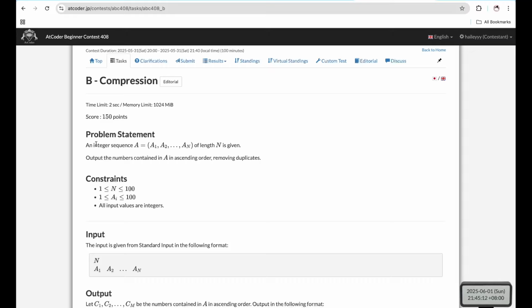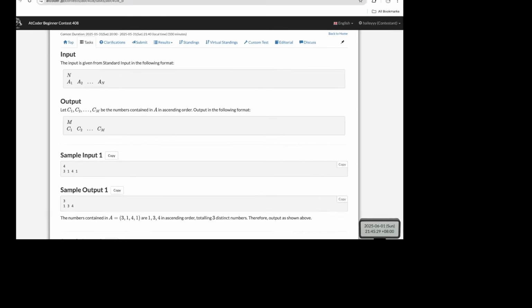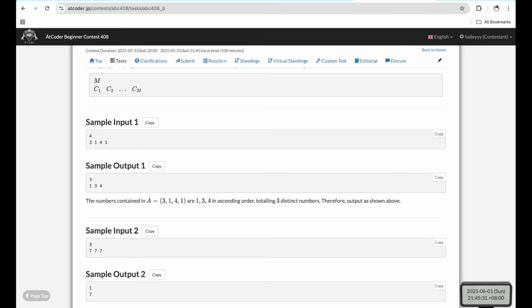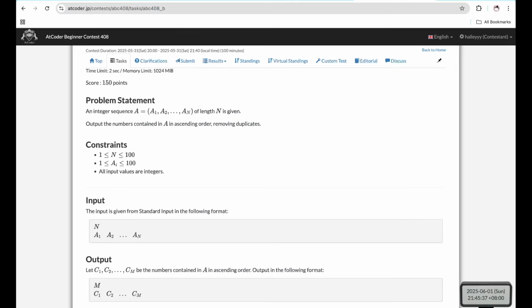For problem B, we have an integer sequence A, and we want to output all the numbers in A in ascending order and remove all the duplicates in A. And since I'm using C++, we can directly do this through vectors. And let's look at my code for more details.